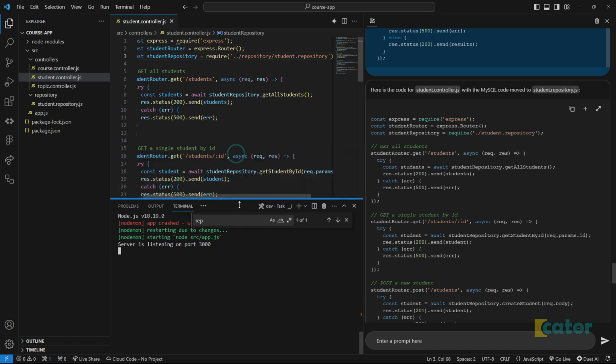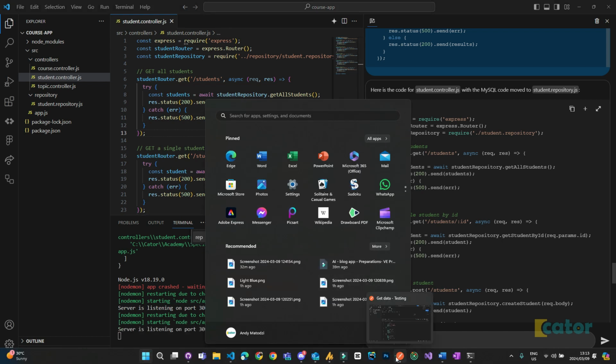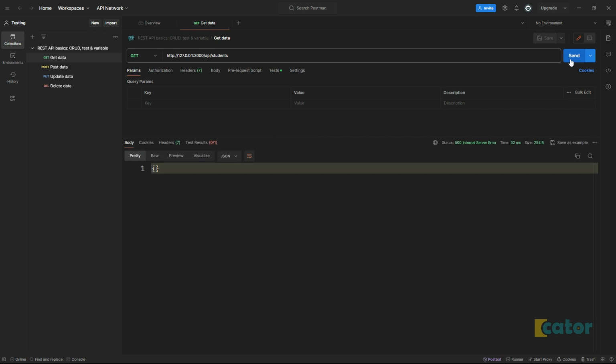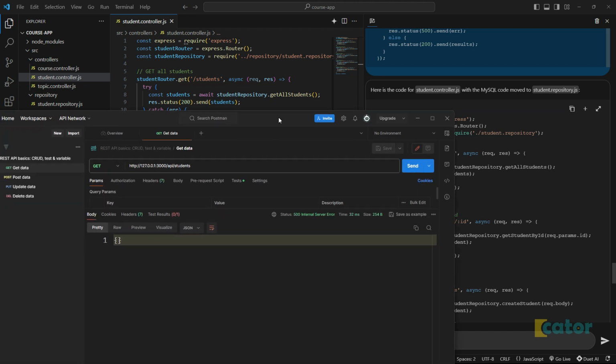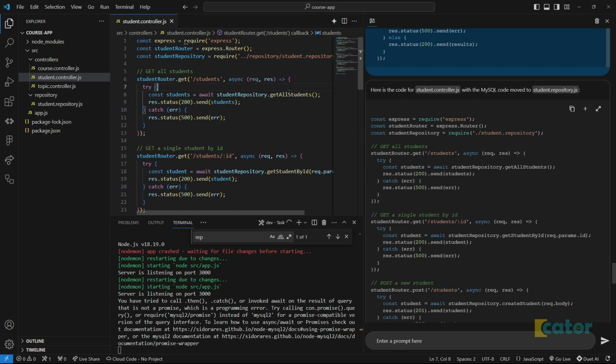So that should still work on our API, right? So let's go back to Postman, ensure we can still make our calls, and it returns empty for now. Students, get all students. Oh, with a 500 internal error.